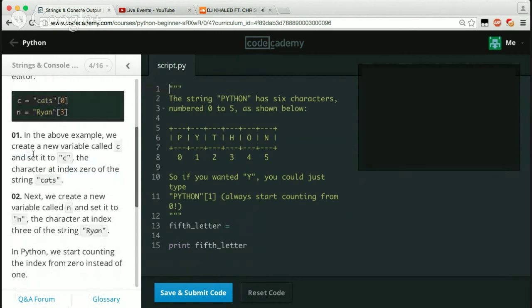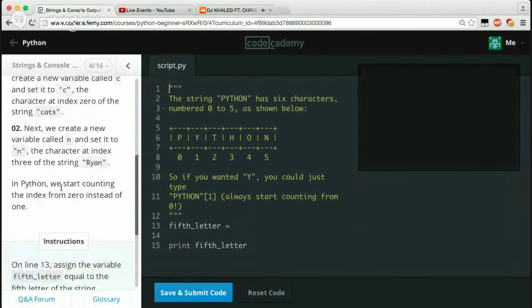In the above example, we create a new variable called c and set it to c, the character at index 0 of the string cats. Next, we create a new variable called n and set it to n, the character at the index of the string Ryan. In Python, we start counting the index from 0 instead of 1.